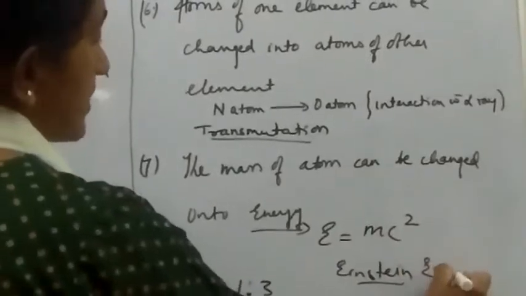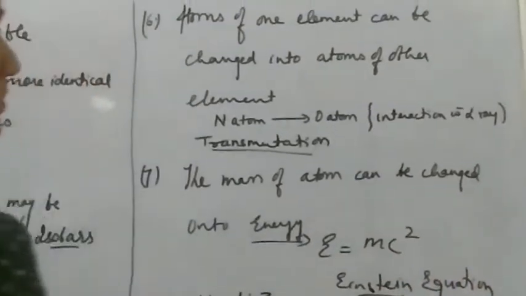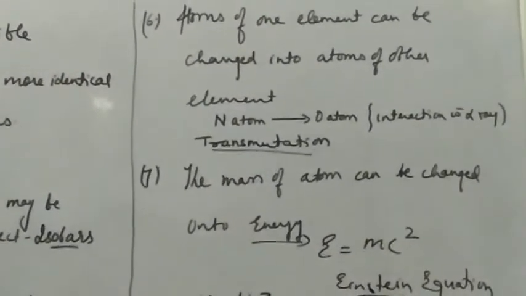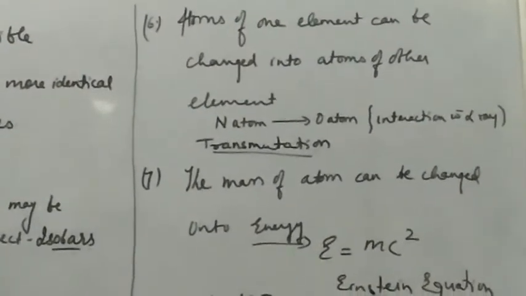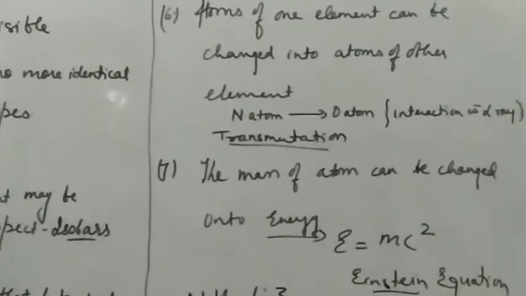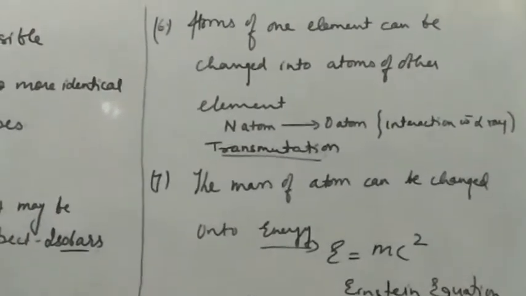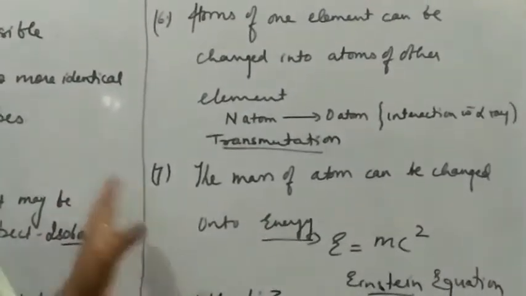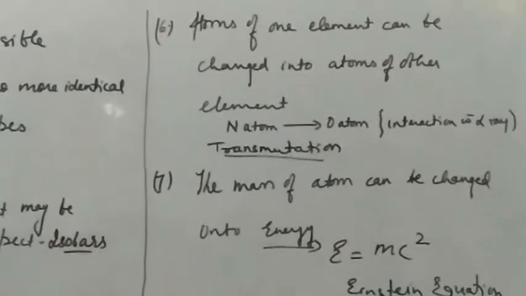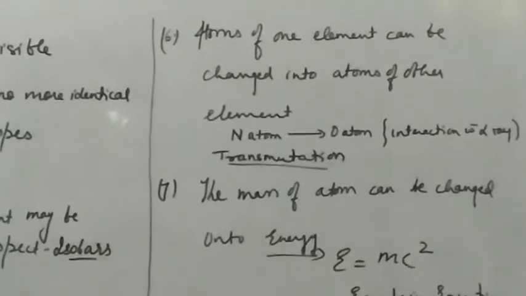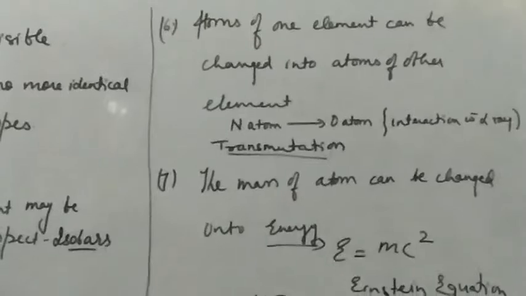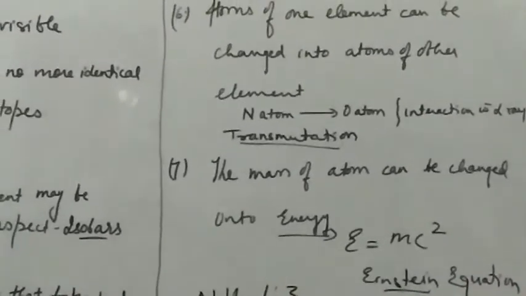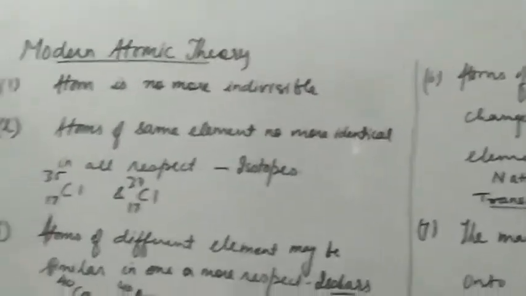Einstein's equation, E equals mc squared. Here the mass of an atom can be converted into energy, where E stands for energy, m stands for the mass of an atom, and c is the velocity of light. So the atom is going to react and get converted into energy. Mass can neither be created nor destroyed. So these are the postulates of the modern atomic theory.